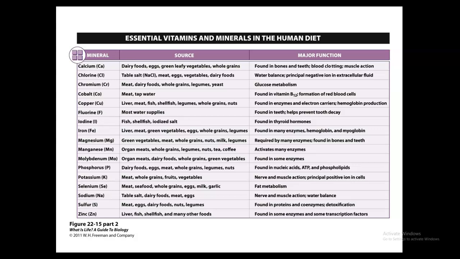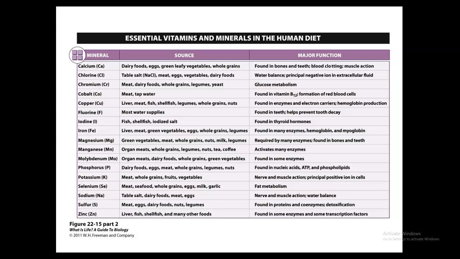Next, we have manganese. It's going to be most concentrated in the liver, kidneys, and pancreas. This is going to be necessary for normal growth and development of skeletal structures and other connective tissues. So it's going to be essential for synthesis of fatty acids within the body, cholesterols, and urea. And so you can find this in different foods such as meats, whole grains, legumes, nuts, tea, and coffee.